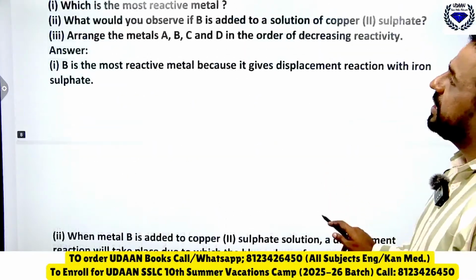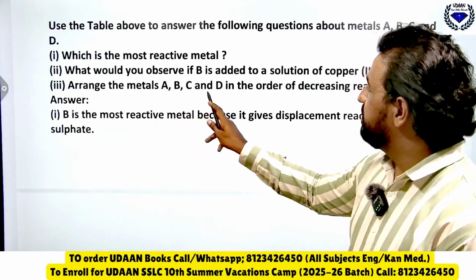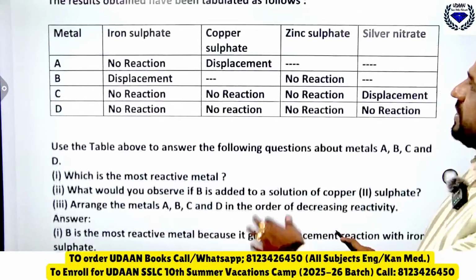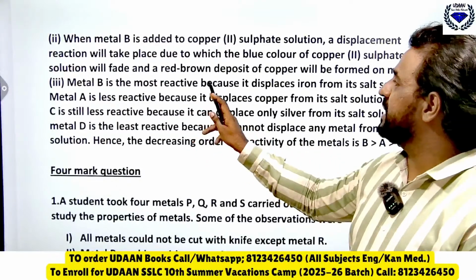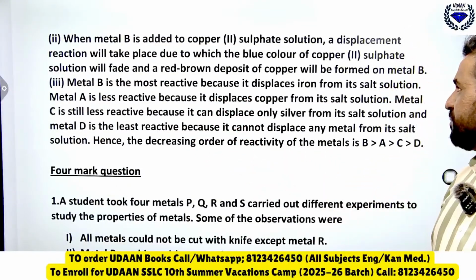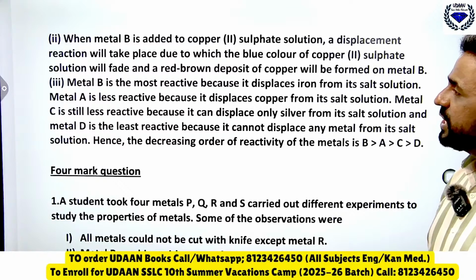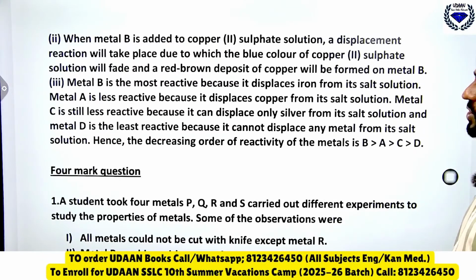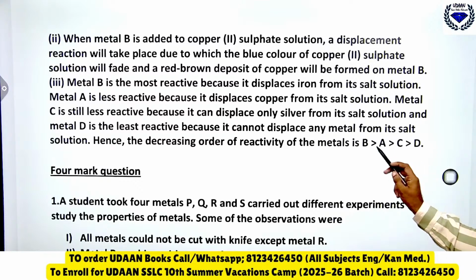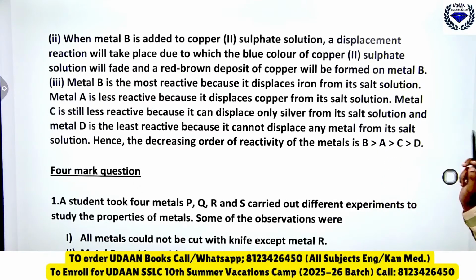Then arrange the metals A, B, C, D in order of decreasing reactivity. Already I have written. So see, metal B is most reactive because it displaces iron from its salt solution. Metal A is less reactive because it displaces copper from its salt solution. Metal C is less reactive because it can displace only silver from its salt solution. Therefore you can see B, A, C, D is the correct decreasing order of the reactivity.